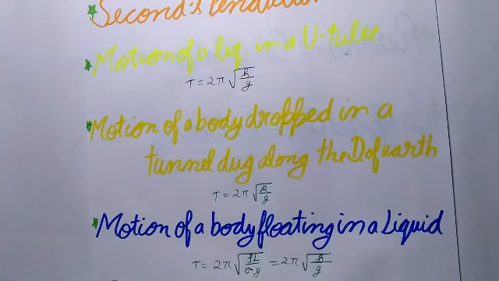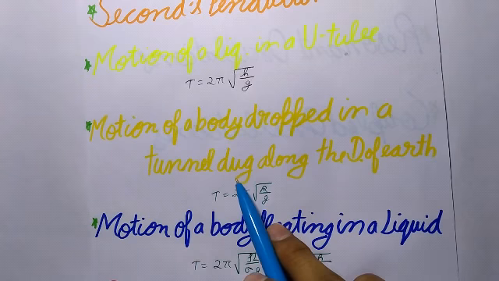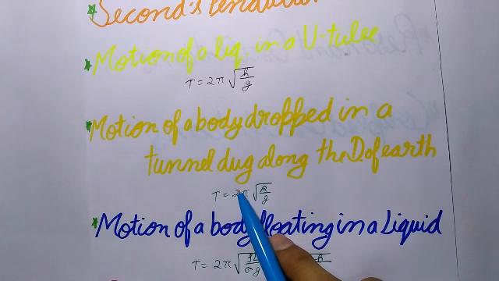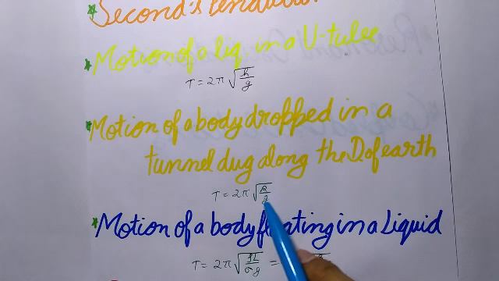Next is motion of a body dropped in a tunnel dug along the diameter of Earth. When a body is dropped in a tunnel dug along the diameter of the Earth, it executes simple harmonic motion. If r is the radius of the Earth, then its time period is T = 2π√(r/g).